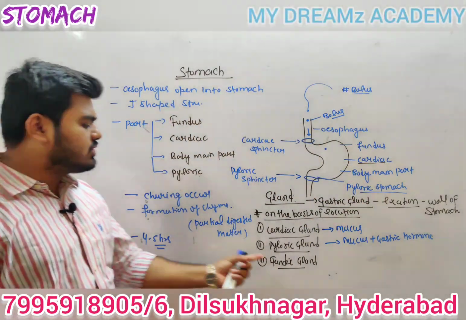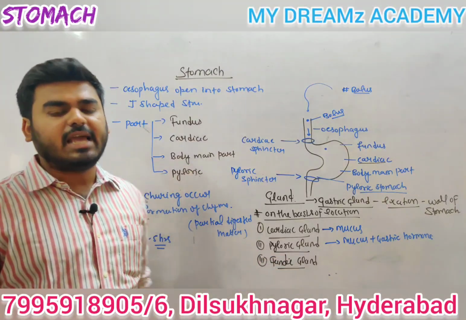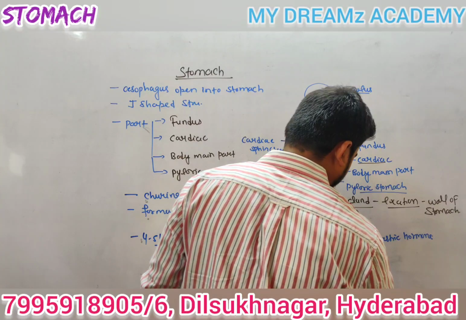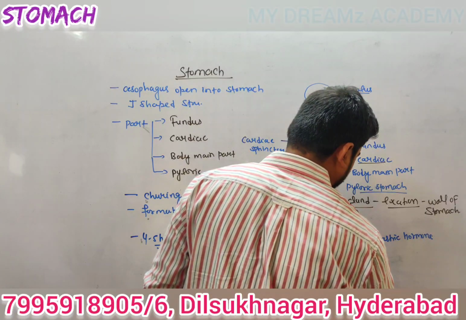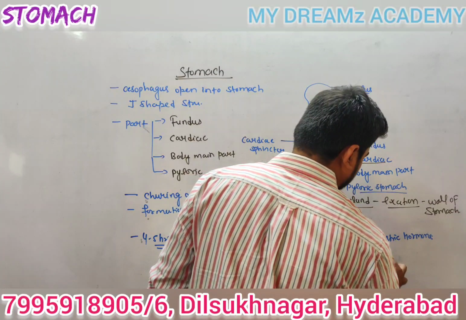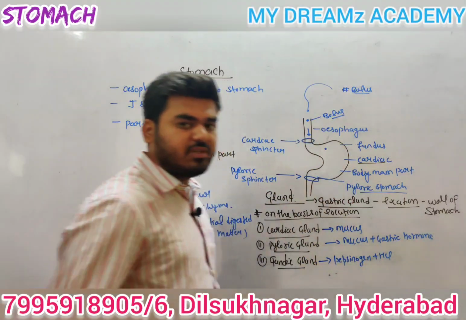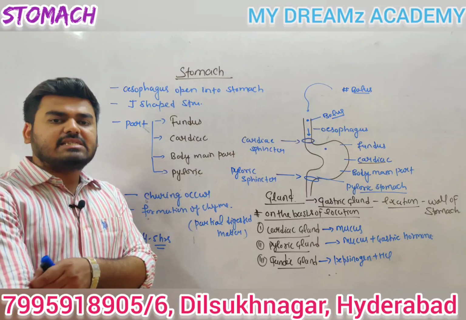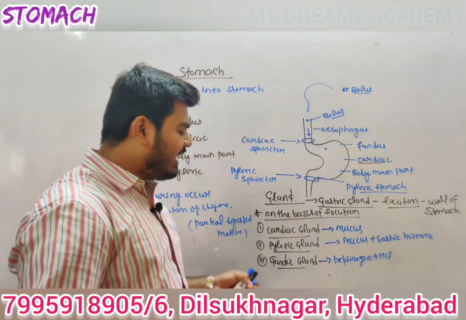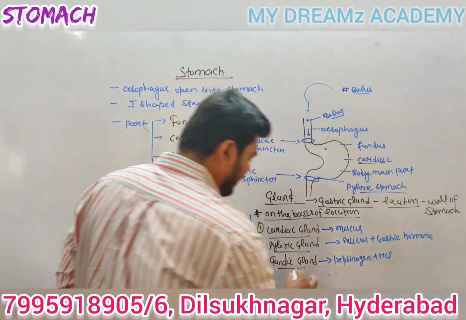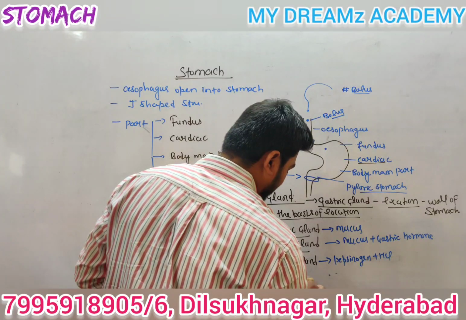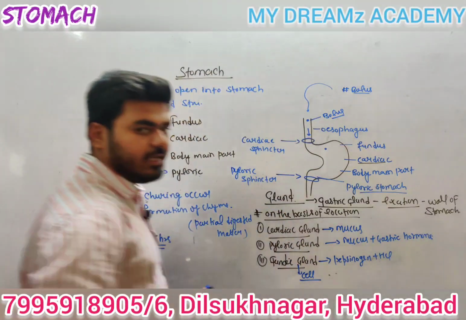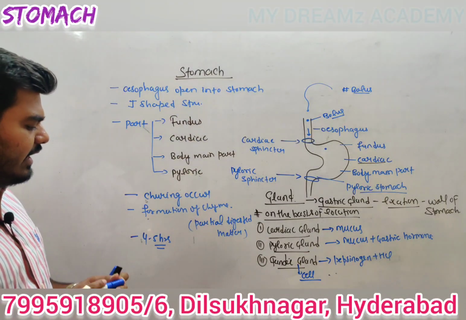And the last most important is the fundic gland. This fundic gland secretes pepsinogen plus HCl. Is that clear or not? The fundic gland secretes pepsinogen and HCl, and it contains a number of cells. Which types of cell does it contain, guys?